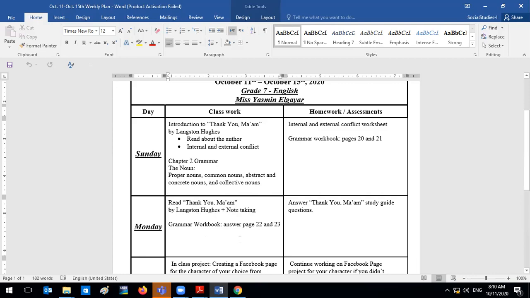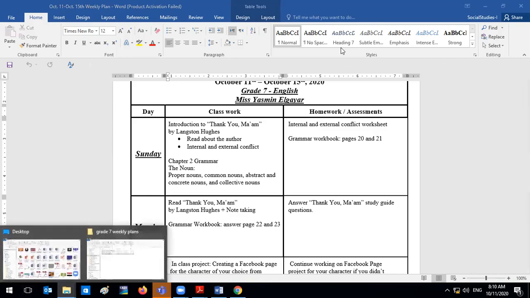So starting off, your story, Thank You, Ma'am, is going to start on page 62. And the big question here says, who sees the best in you? Who sees the best in you?